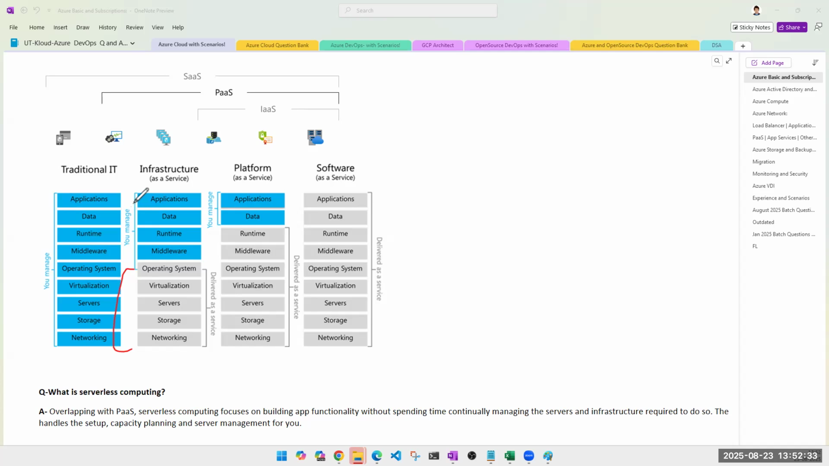I have hired a developer. The developer will write the code, data integration, etc., runtime, and middleware. I need all of these things from cloud because I don't want to buy a server, storage, and networking. I want to take all of this from cloud. I'll hire a cloud admin, and the cloud admin will do this on my behalf. He will request networking, storage, server, virtualization, and operating system from cloud. This is your infrastructure as a service, where you have taken the infrastructure from cloud.